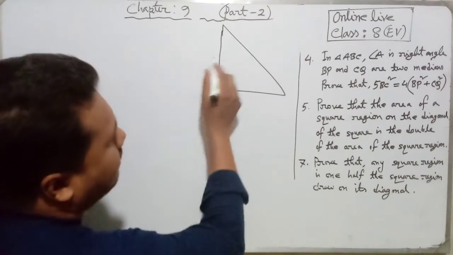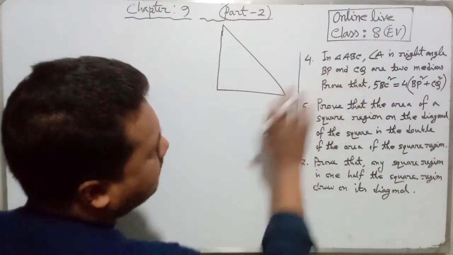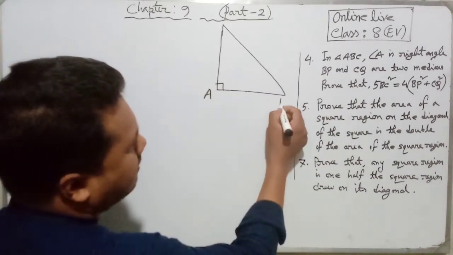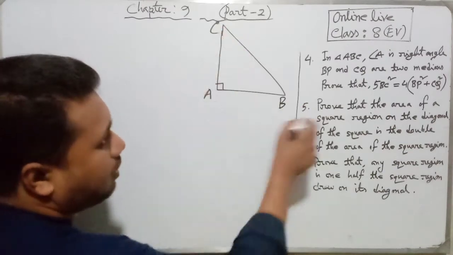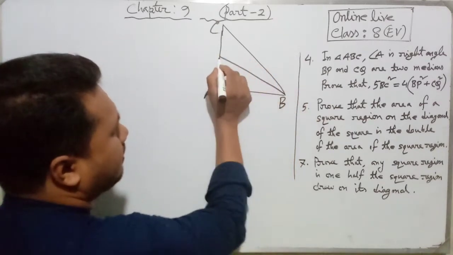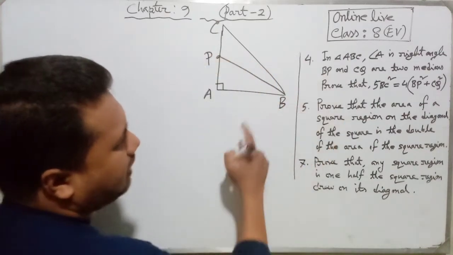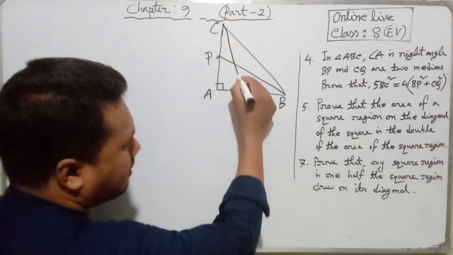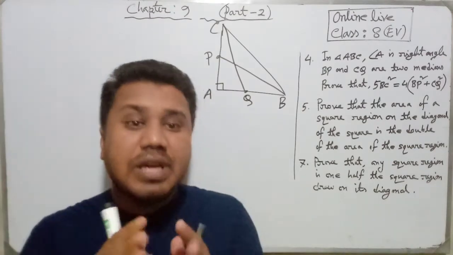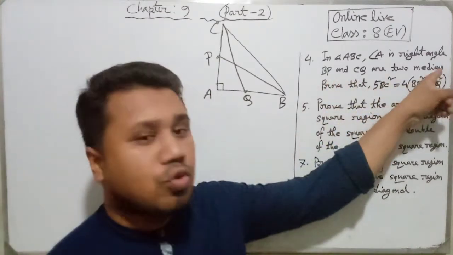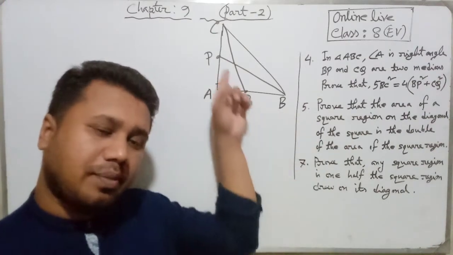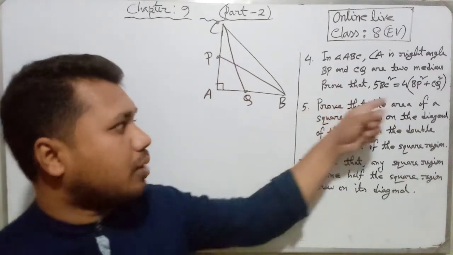Look, suppose this is our triangle. Look here, BP and CQ, and A is a right angle. So this is the right angle. Now this is A, this is B, and suppose this is C. So in triangle ABC, A is a right angle, and suppose this is BP, so this is P, and suppose this is our CQ. Here P and Q are midpoints. Why? The question said that they are 2 medians. Medians meet at the midpoint. So Q is the midpoint of AB, P is the midpoint of AC. Now we have to prove this one.